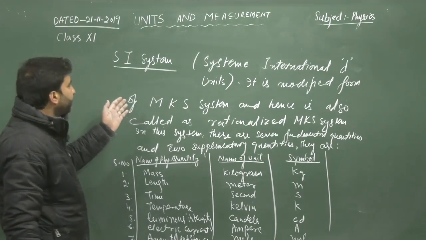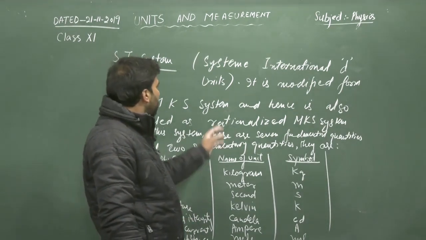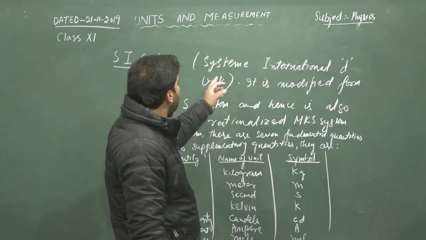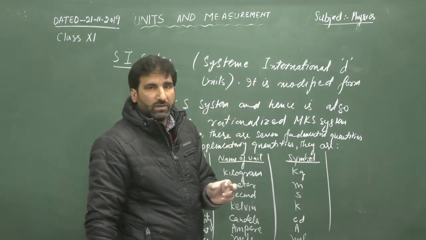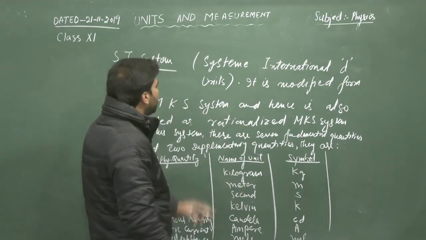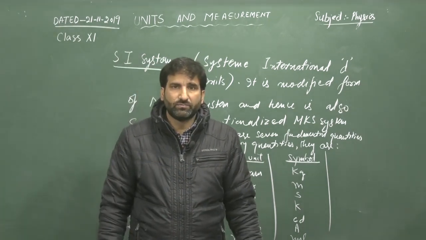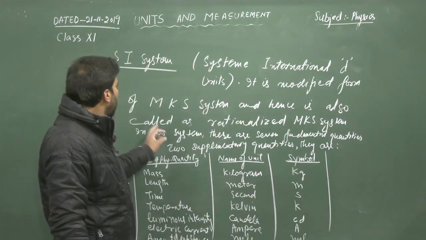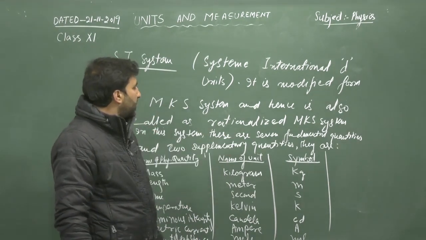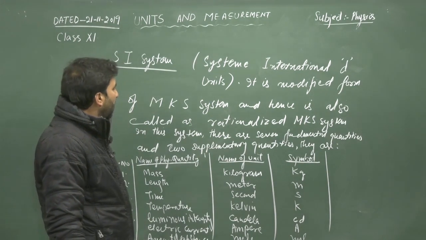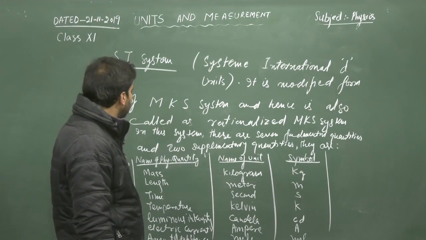This is about SI system. Its full name is Système International d'Unités, abbreviated as SI system. It is the modified form of MKS system, so it is also called a rationalized unit system or rationalized MKS system.